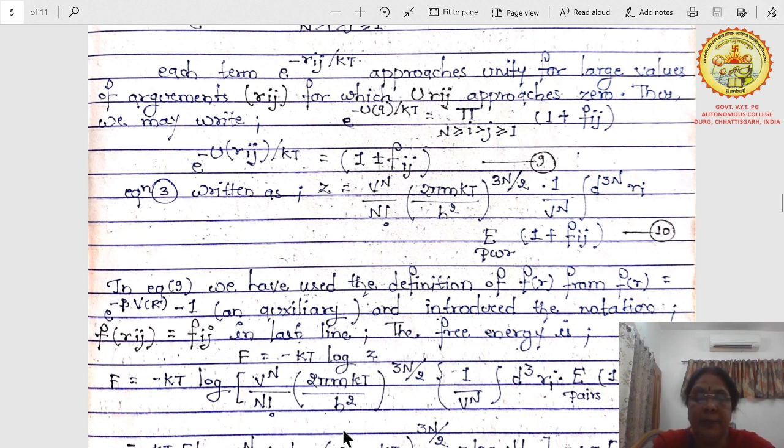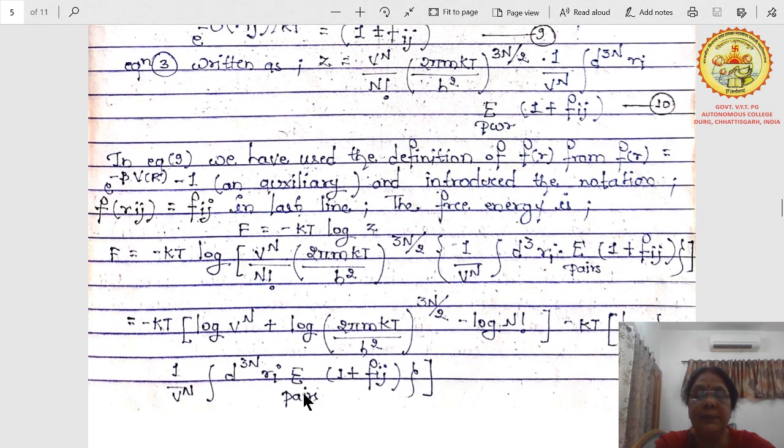In the last line, the free energy will be, as you have studied in second year, the free energy can be written as minus kT log of Z. Then F will be minus kT log of Z. Here we have calculated the value of Z. From this equation you have to put the value of Z here, then you will get this expression. This expression is step by step and very simple. You can ask if you have some problem when you solve these equations, but you will see that I have simplified it term by term and step by step. You will easily solve this.